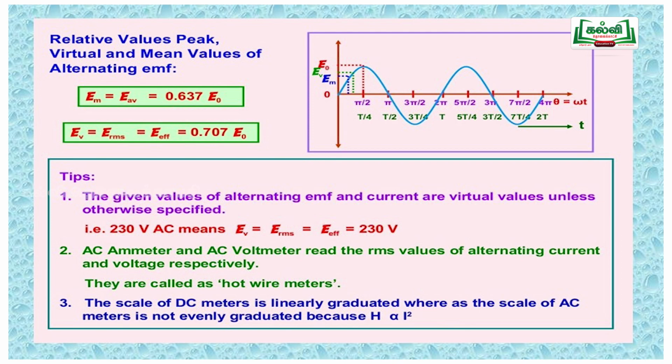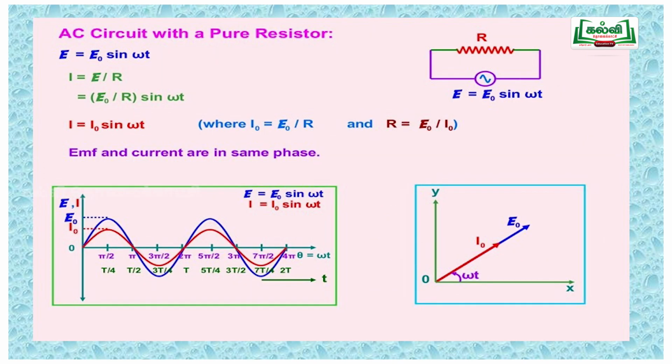So now going to the circuits. AC circuit with a resistor. The circuit diagram is given on the board. A resistor is connected to an AC source, E is equal to E naught sin omega t. Then what will be the current? Current will be E by R, so E naught by R sin omega t. That E naught by R is taken as I naught, the maximum value, so I naught is equal to E naught by R. So R is equal to E naught by I.